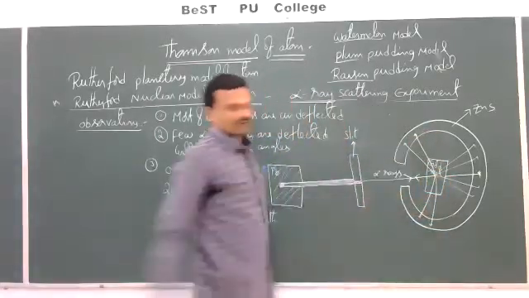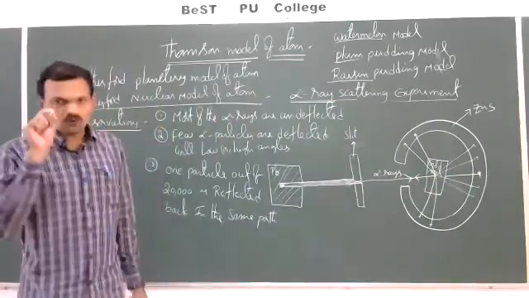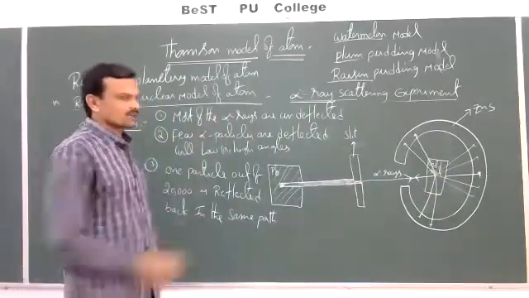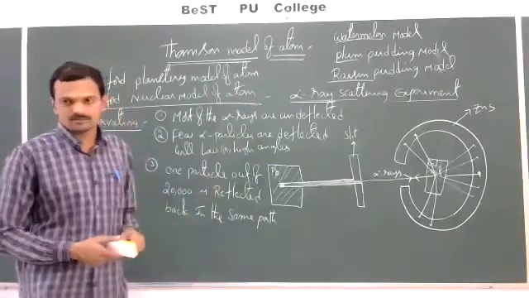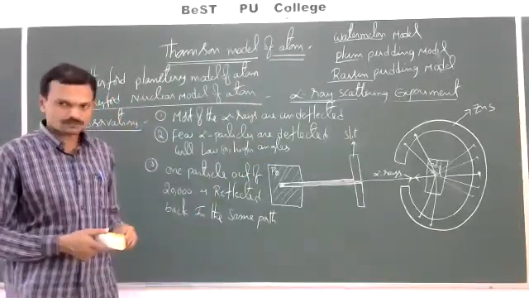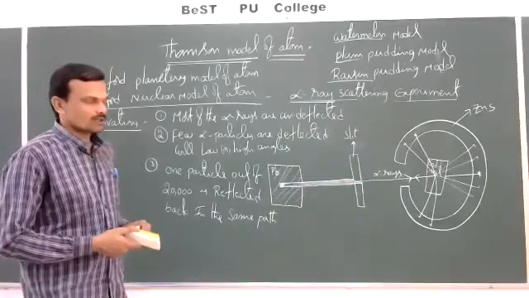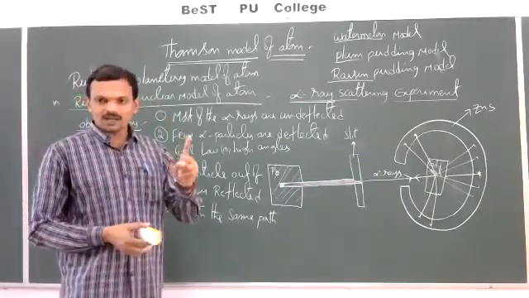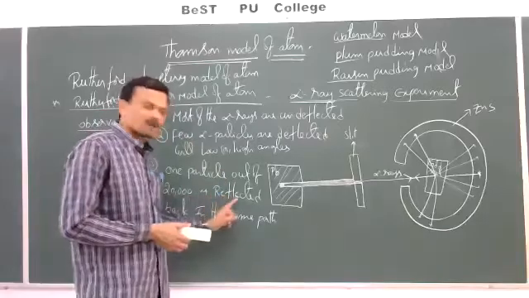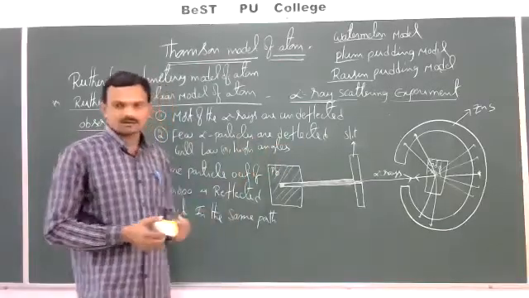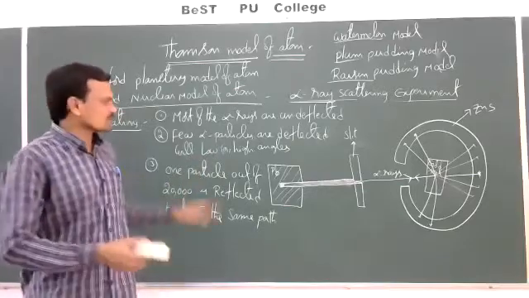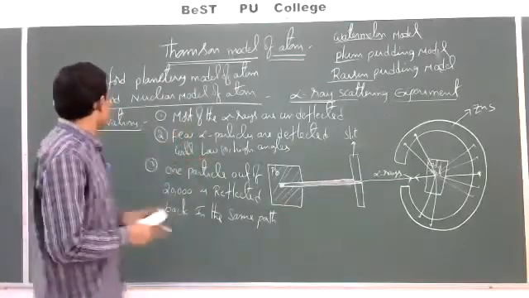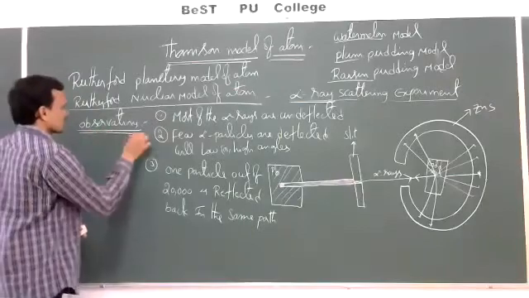Deflection means the angle of deflection is more here. This is the second observation. And third, one alpha particle out of 20,000 alpha particles is bounced back, meaning reflected back in the same path. So these are the three observations.